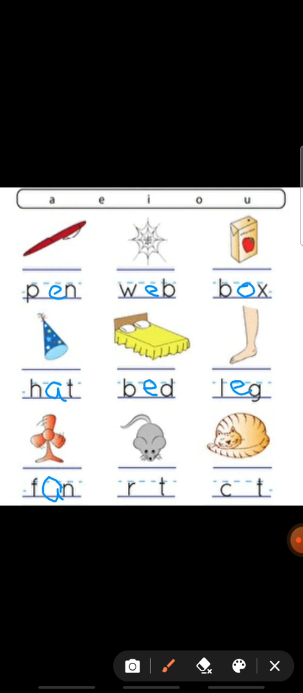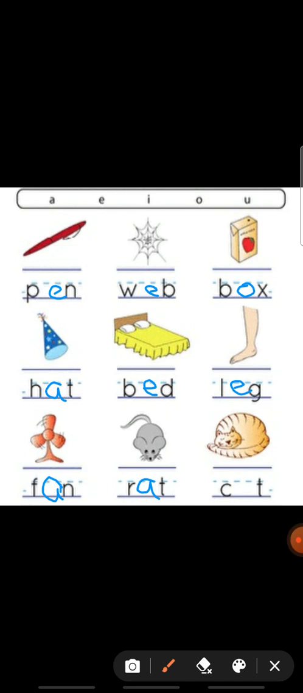Okay. So next picture is what? Rat picture is there. Is it? Yes. So what is the rat spelling? R-A-T, rat. Is it? Yes. So which vowel is missing here? A. R-A-T, rat.